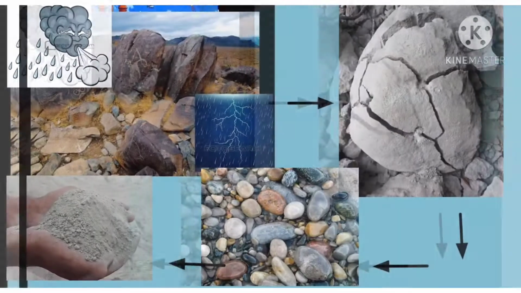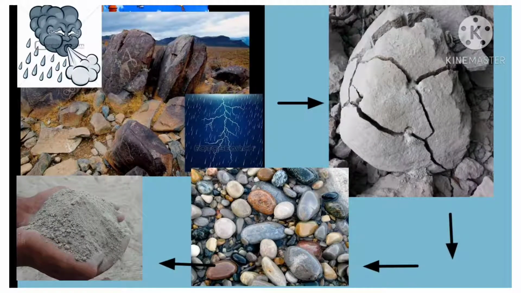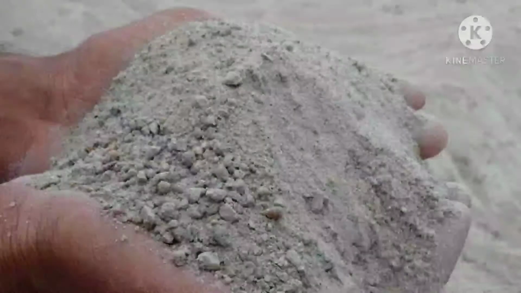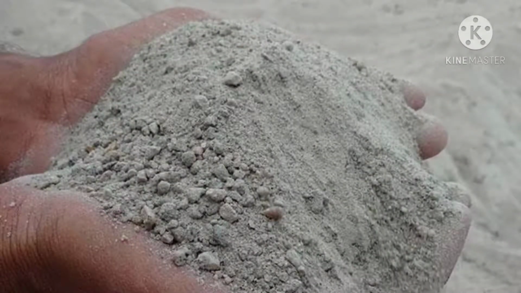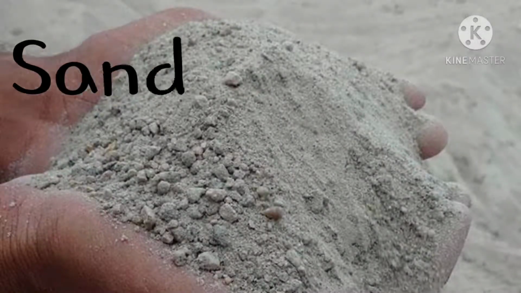Look, this is how it goes. The action of wind and rain causes big rocks to break down into smaller rocks, and these smaller rocks continue to become smaller and smaller until a fine powder is formed, and this fine powder is known as sand.